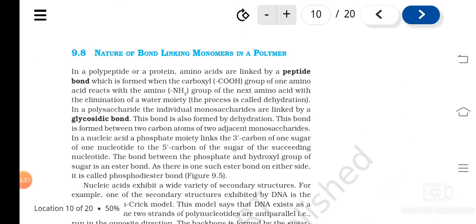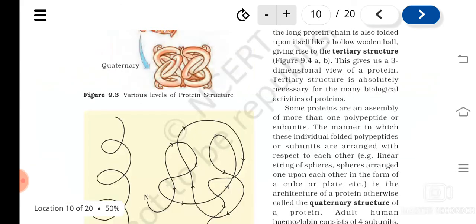In a polysaccharide, the monosaccharides are joined by a bond known as the glycosidic bond. Understood? Glycosidic bond. It's formed by dehydration, by the removal of one molecule of water. It is formed between two carbon atoms of two adjacent monosaccharides.